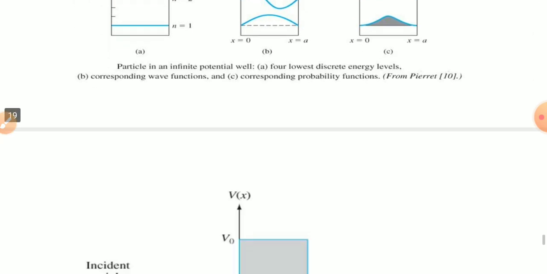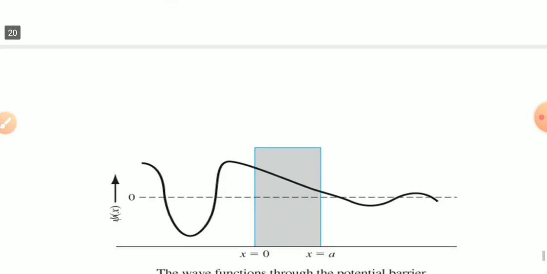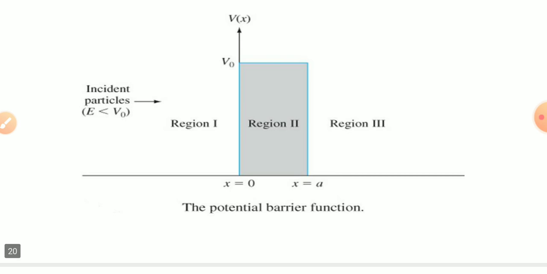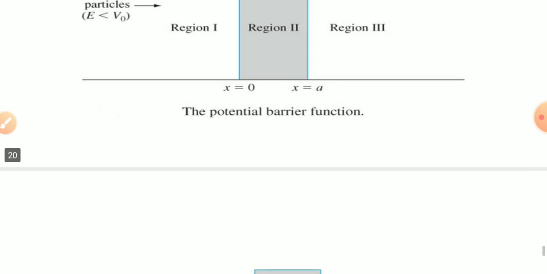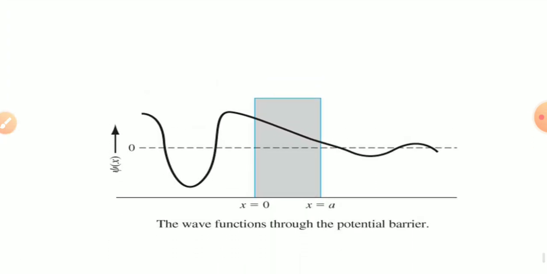Thank you all for listening to this lecture, and the remaining two figures also discuss that this is the potential barrier function for the three regions. This is also defined for x equal to 0, and another boundary wall is present at x equal to a. If a wave function propagates in between, the formation will look like this one.